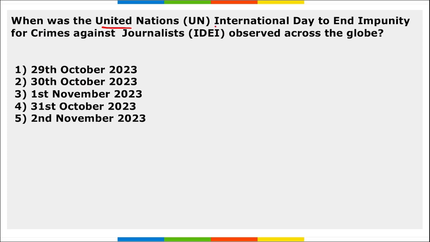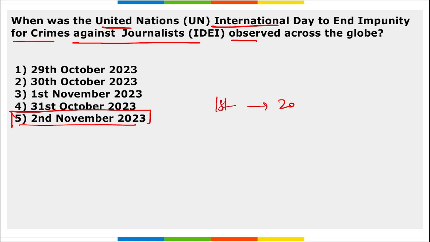Next, when was the UN International Day to End Impunity for Crimes Against Journalists observed? So it was observed on 2nd of November 2023. Correct? And mark this, that is 2nd of November 2023. First ever this day was observed in 2014.